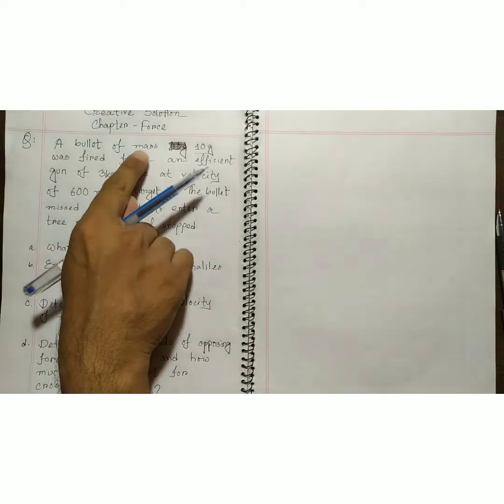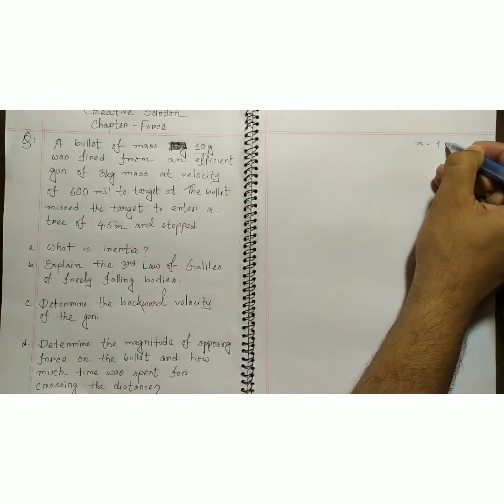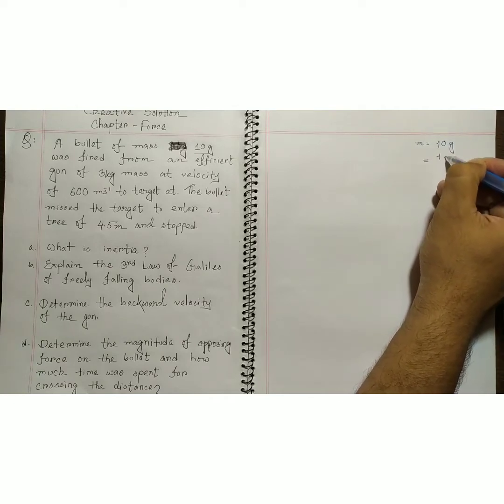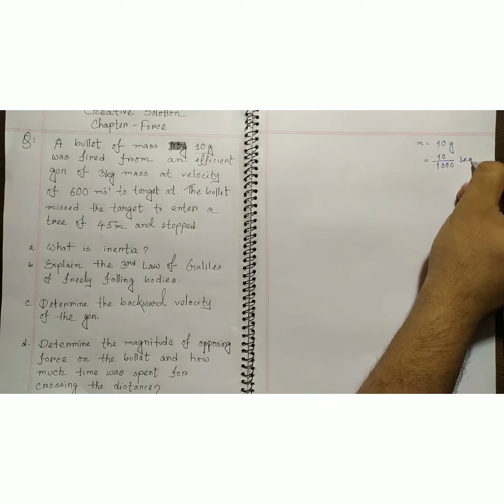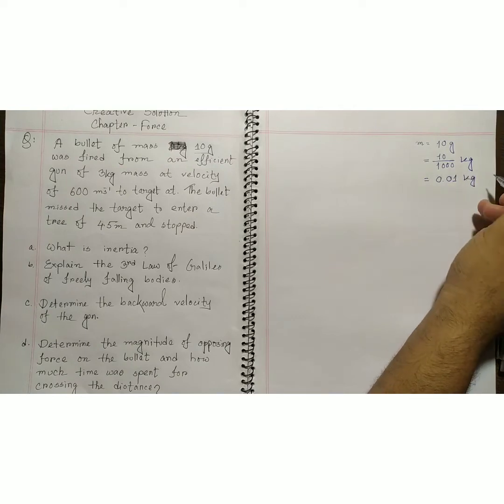The bullet of mass 10 grams, so we can say the small m is 10 gram and we must convert it into kilogram. If we divide 10 by 1000, it will convert it into kilogram, so it would be 0.01 kilogram.